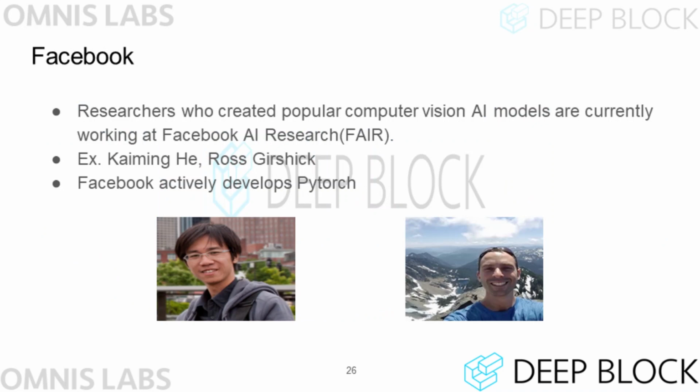Facebook is investing heavily in computer vision technology research. In the case of ResNet, which was briefly explained in the previous lecture, it was developed by Kaiming He working at Facebook AI Research. And the Faster R-CNN I just mentioned was also developed by Ross Girshick of Facebook AI Research with Kaiming He. In addition, Mask R-CNN, which is widely used to implement image segmentation AI, was also devised by Kaiming He and Ross Girshick. Facebook is also developing a deep learning framework called PyTorch.